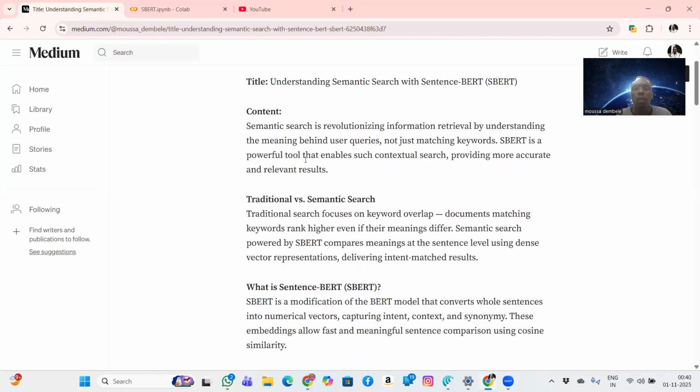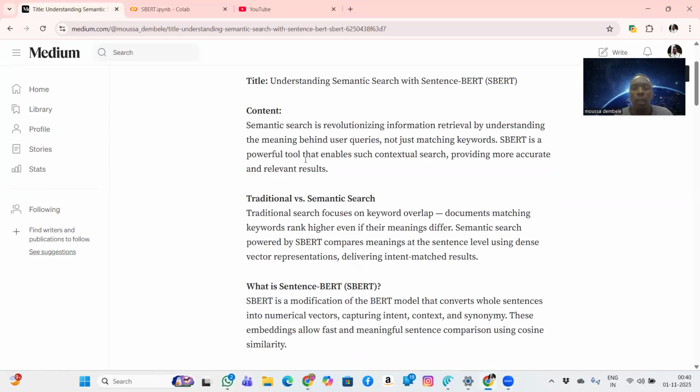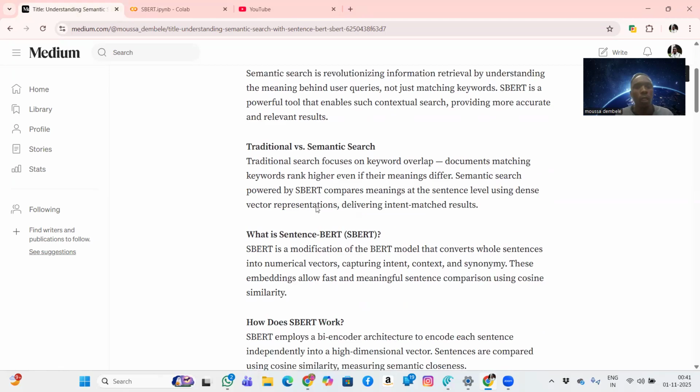The content is: revolutionizing information retrieval by understanding the meaning behind user queries. Not just matching keywords, SBERT is a powerful tool that enables contextual search, providing more accurate and relevant results. You will understand this content.